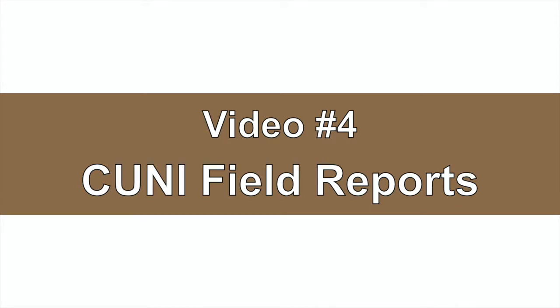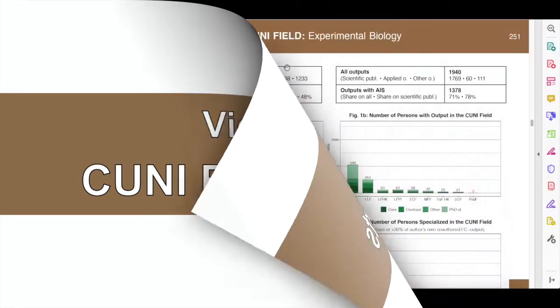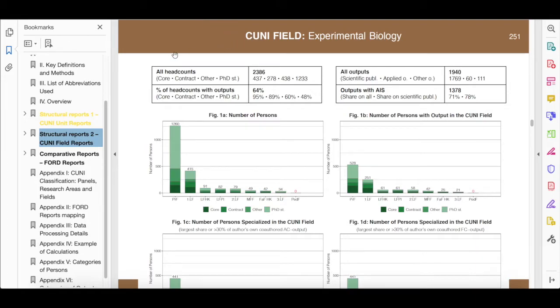The CUNI field report is the second structural report which follows the unit report. It is based on the same data source, the internal data system, and has a similar structure. The colored page header of the report indicates its type. The title at the top of the page states the name of the field evaluated, experimental biology.